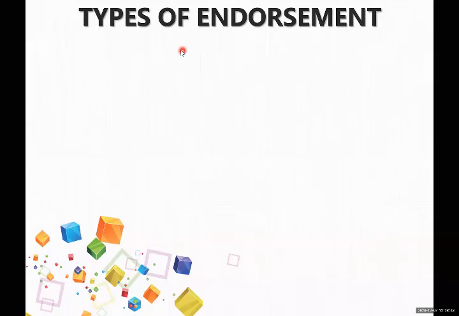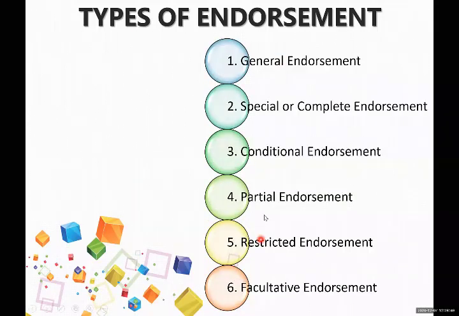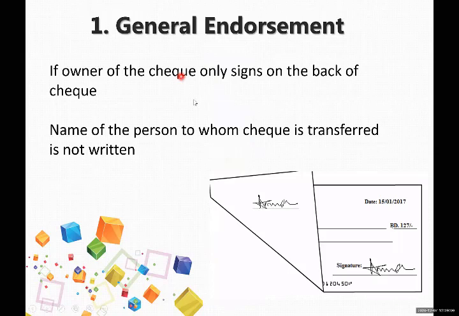The next topic we are going to start is the types of endorsement. These are the types written in your book: journal endorsement, special or complete endorsement, conditional endorsement, partial endorsement, restricted endorsement, and facultative endorsement. One by one we will see what we mean by these endorsements.